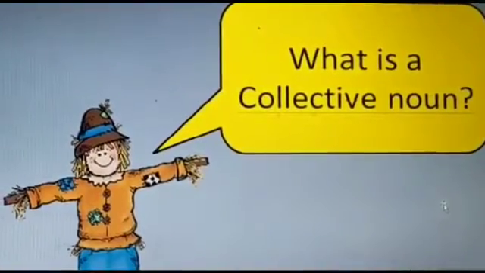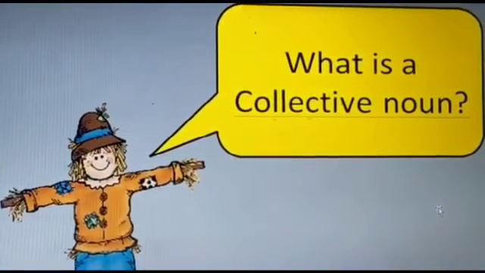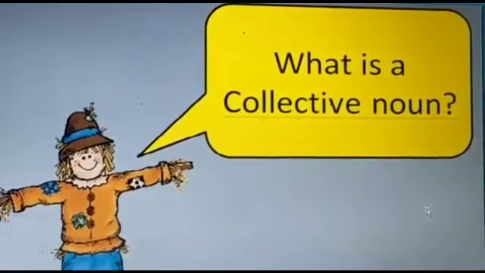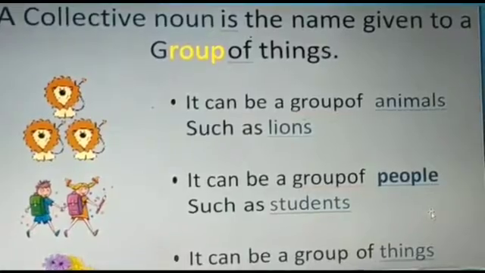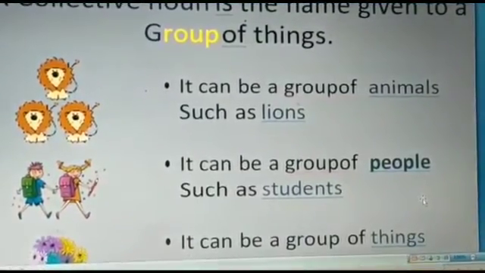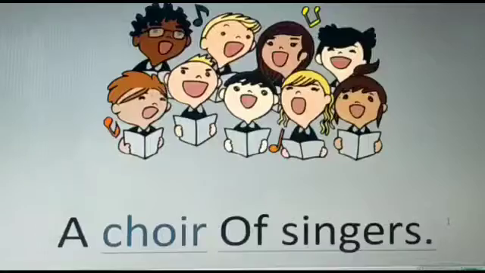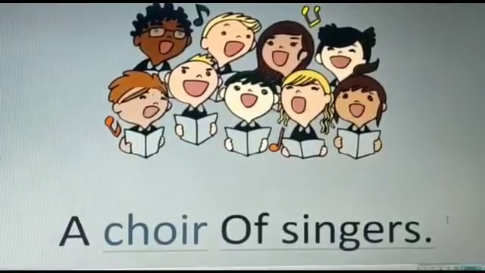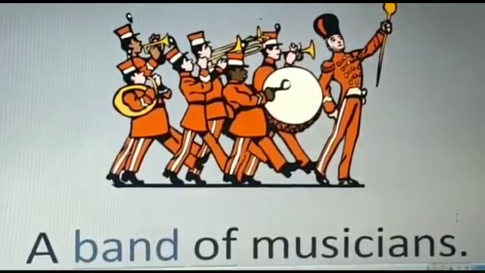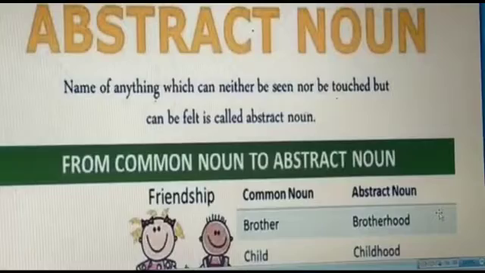And what is a collective noun? A collective noun is the name that is given to a group of people, animals, or things of the same kind, spoken of as one whole. It can be a group of animals such as lions, a group of people such as students, or a group of things such as flowers. For example, a group of singers is known as a choir, and a group of musicians is known as a band, a band of musicians.